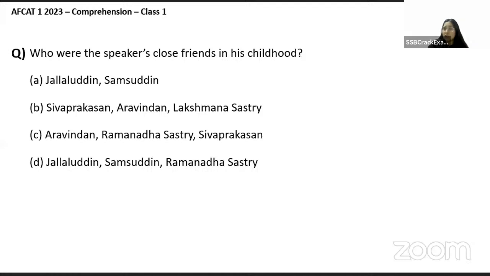Who were the speaker's close friends in his childhood? Okay. Jalaluddin, Samsuddin, Siva Prakashan; Arivandan, Lakshmana Shastri; Arivandan, Ramanatha Shastri, Siva Prakashan; Jalaluddin, Samsuddin, and Ramanatha Shastri.